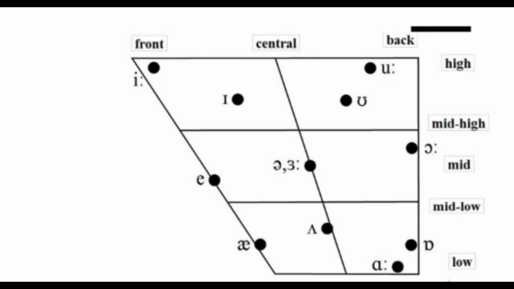And the last one is tense or lax. Tense is long vowel sounds and lax is short vowel sounds. You can see the example in a diagram, and then I'm going to explain it there. If you want to see the difference between tense and lax, we can see here, this E is a tense, meanwhile this E is a lax. This U here is a tense, meanwhile this U here is a lax.